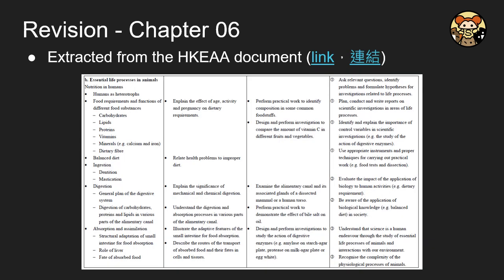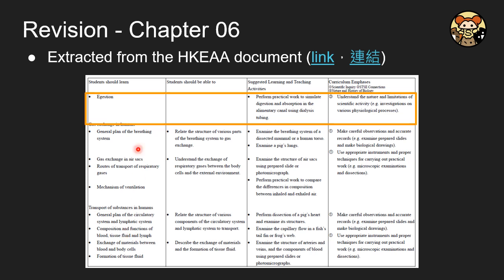So here is an extract of the HKEA document. You have to understand the food required in chapter 5, and then you have to go through the process of ingestion, digestion, absorption, assimilation, and also egestion in chapter 6, which means it is a big chapter in your Form 4 study, and you have to learn it well.